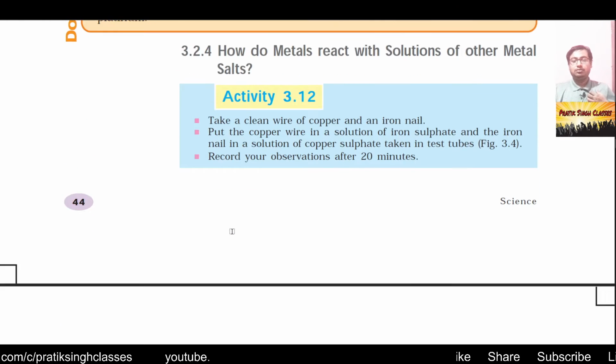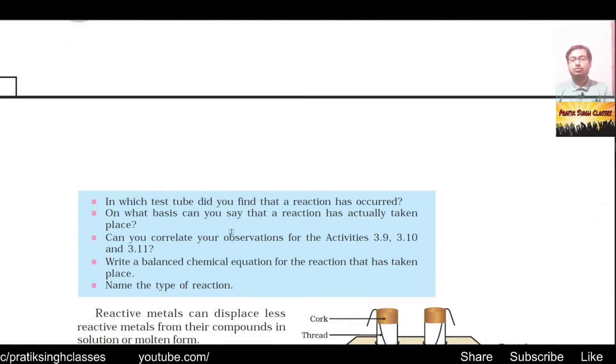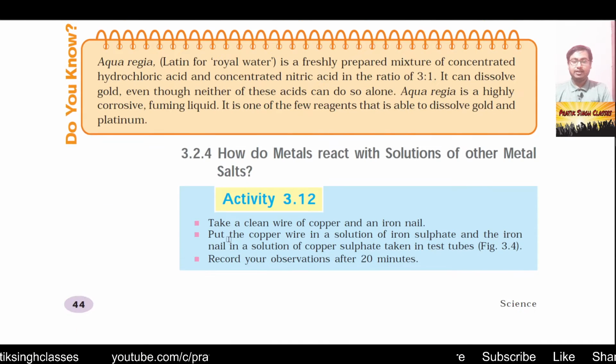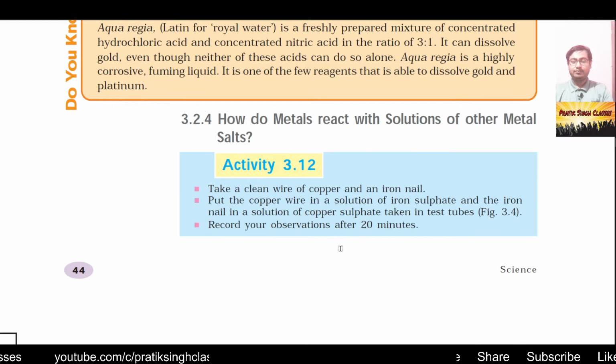To understand this, let us first do activity 3.12. Take a clean wire of copper and an iron nail. Copper wire and iron nails are easily available around us. You can take out the cover of a wire and you will get copper, and iron nails are easily available in every household, and also in waste areas.